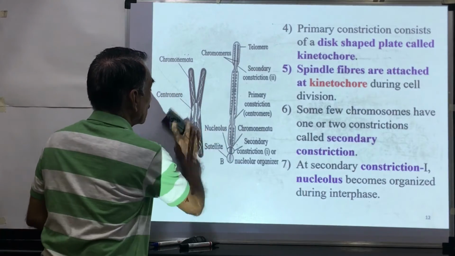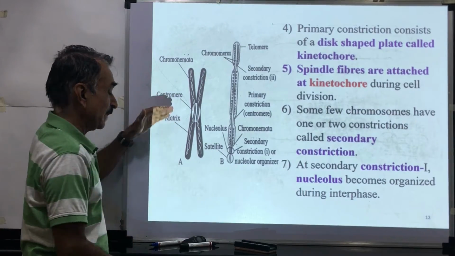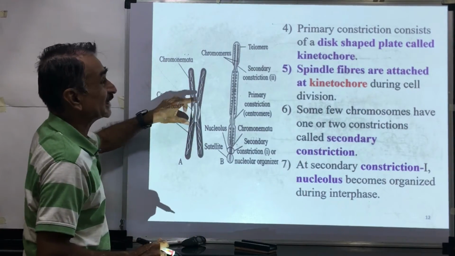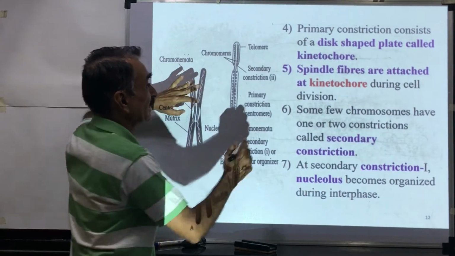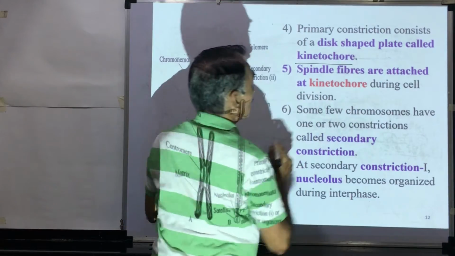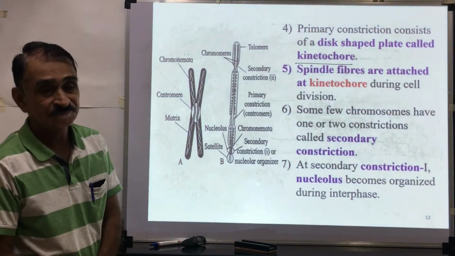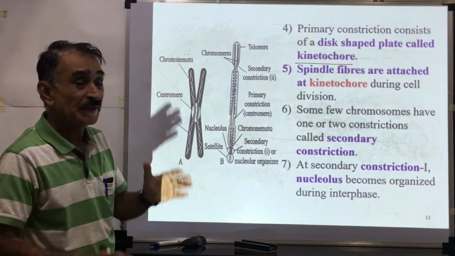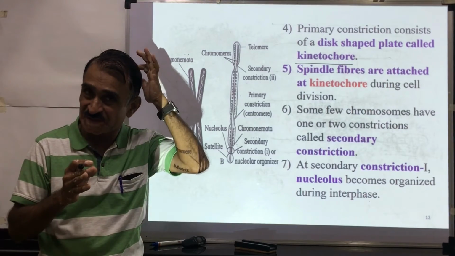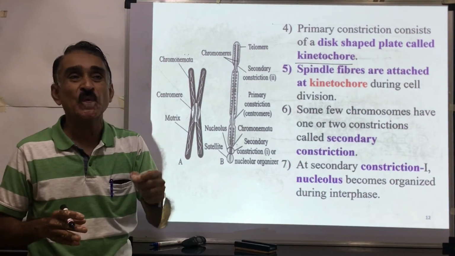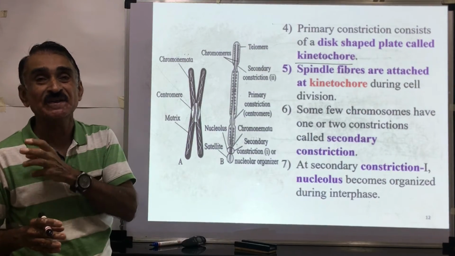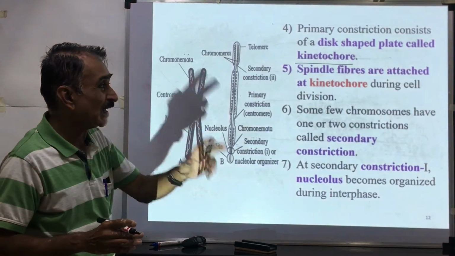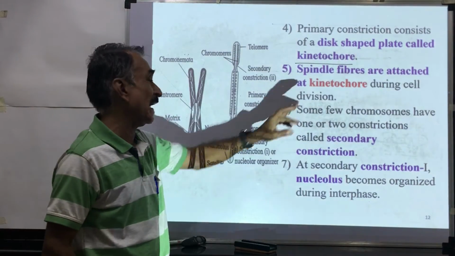The primary constriction has a disc-shaped plate, and this disc-shaped plate is called the kinetochore. You remember that sometimes a question is asked: at which part are spindle fibers attached during cell division? Spindle fibers are attached to the kinetochore.